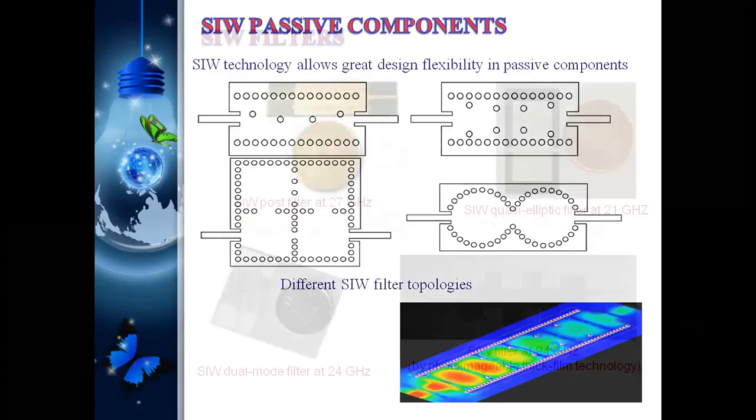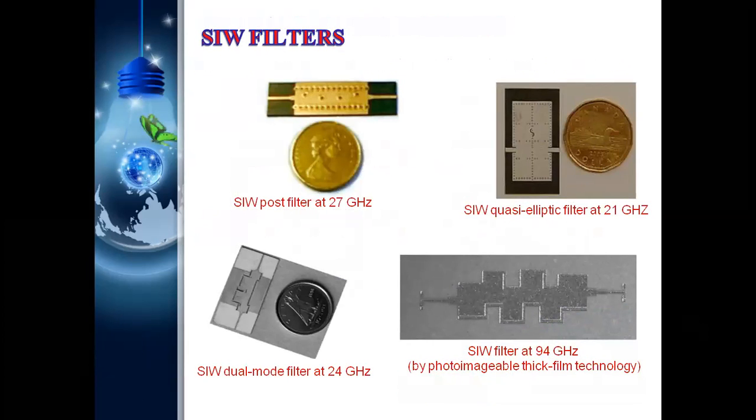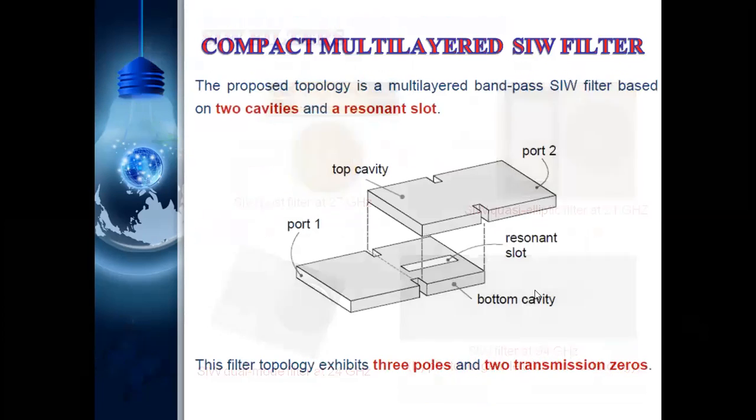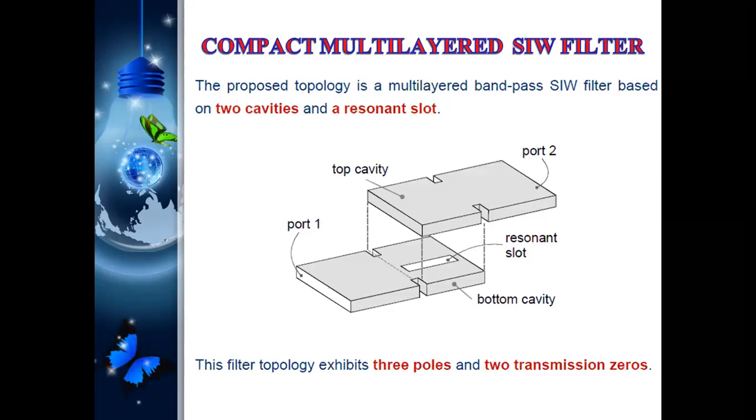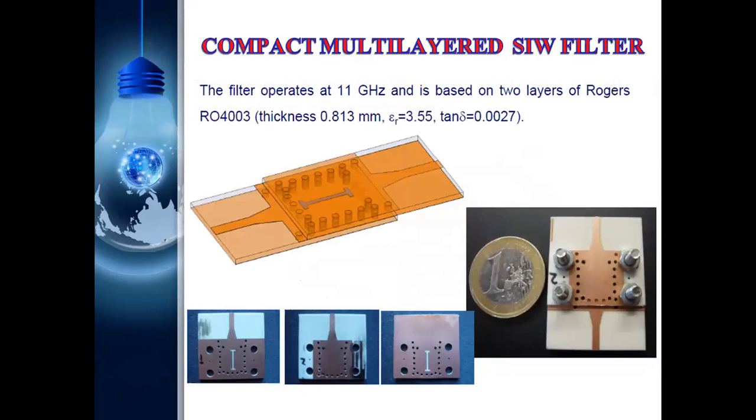These are the different filter techniques, whatever we discussed previously. But see this one, this is the size of the SIW filter, and this is also an elliptic filter. But this is a normal filter, which is not used like this. This is nothing but just like a microstrip one. The sizes are very high. By using two cavities in place, the size is much more reduced.